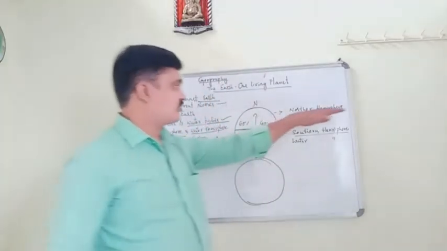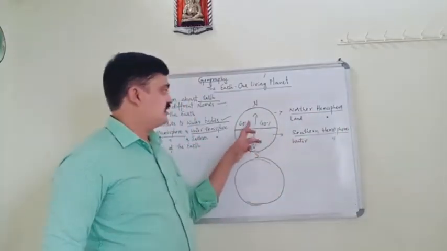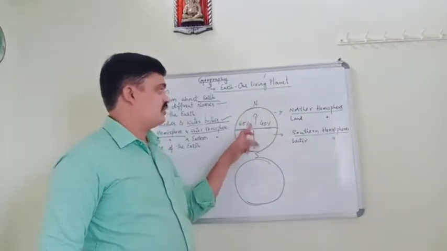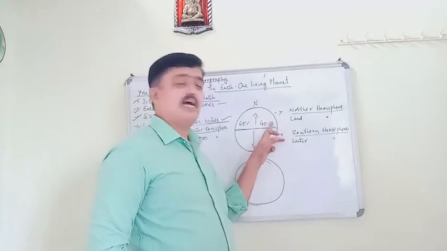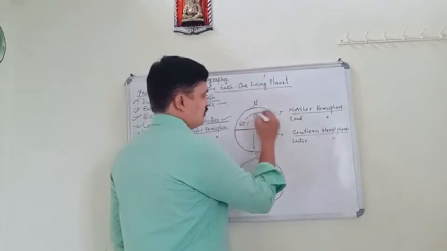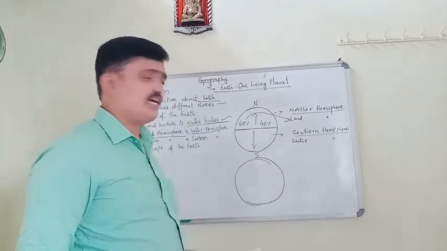Why is the northern hemisphere called the land hemisphere? In the northern hemisphere, 60% is covered by land and 40% is covered by water. Because of this reason we call it the land hemisphere. Did you understand?